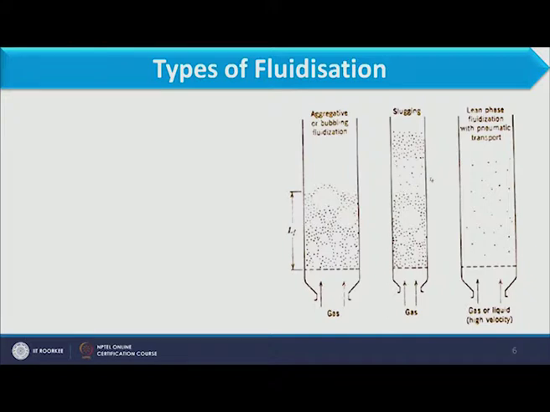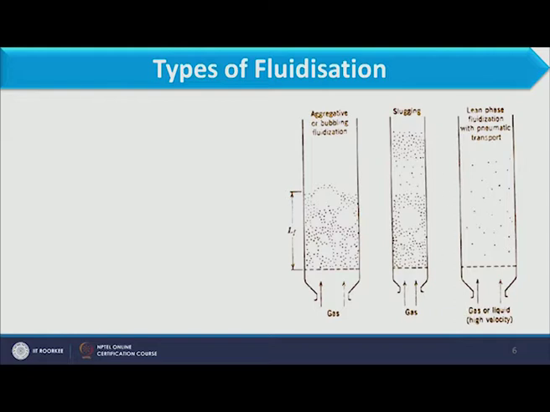Some particles leave the bed and start moving with the gas, and after some time they fall down. They will not be carried by the gas continuously. When the bubble size increases almost equal to the diameter of the column, a few particles are carried away from the rest of the particles of the bed, and some gap is observed, as you can see over here, but after some time they fall down.